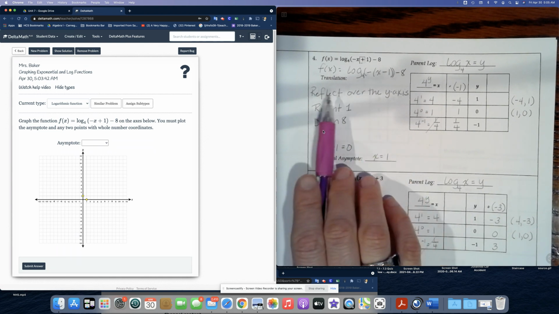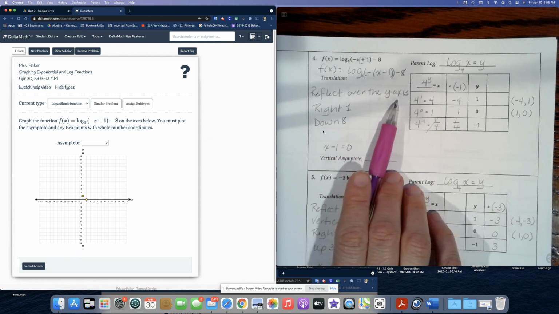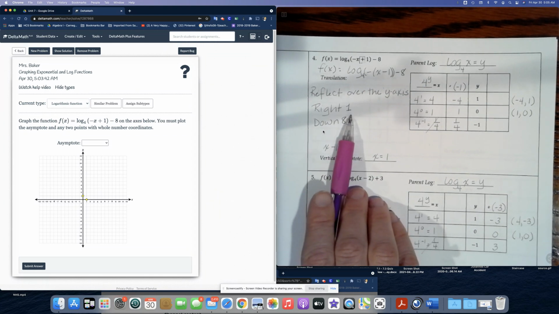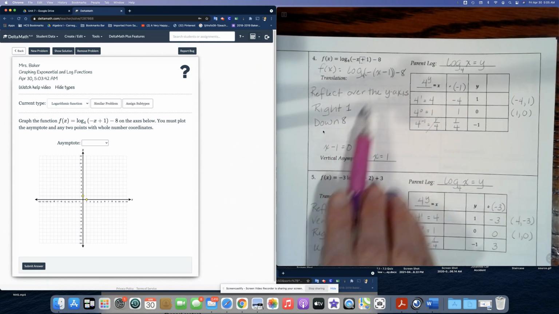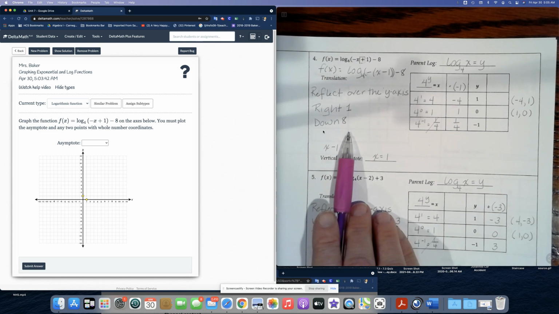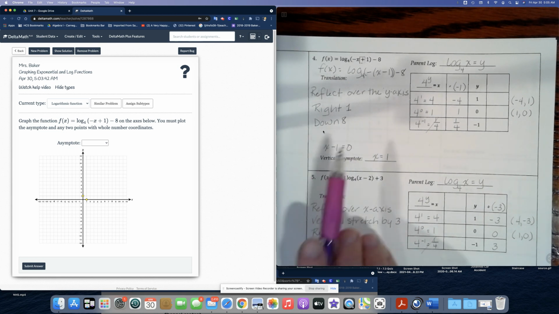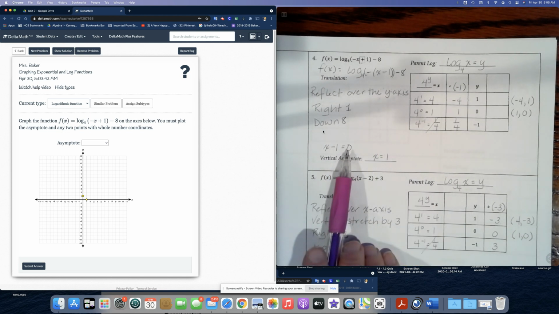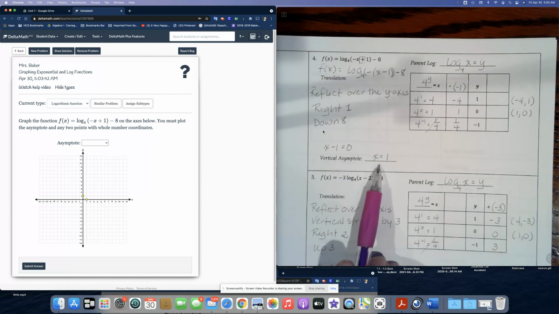So what are we doing here? When you have a negative sign in front of x, you're going to reflect over the y-axis instead of the x-axis. What else are we doing? I've got an x minus 1, which means I'm moving the graph to the right 1 unit or 1 square, and then negative 8 means I'm also shifting the graph down 8. So to find the asymptote, remember I'm going to take the equation x minus 1, set it equal to 0, add 1 to both sides, not subtract. This time we're adding 1 to both sides, and I'm going to get the vertical asymptote x equals 1.